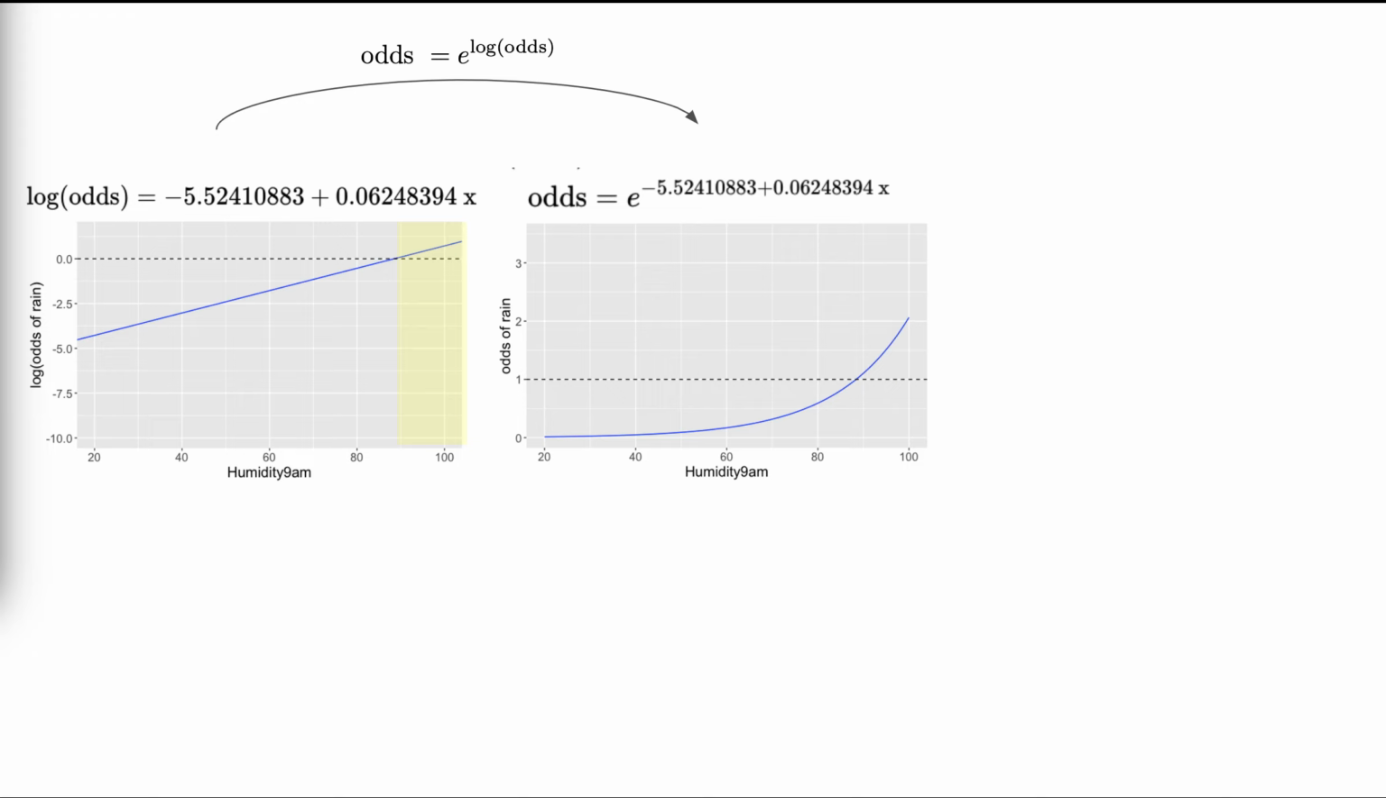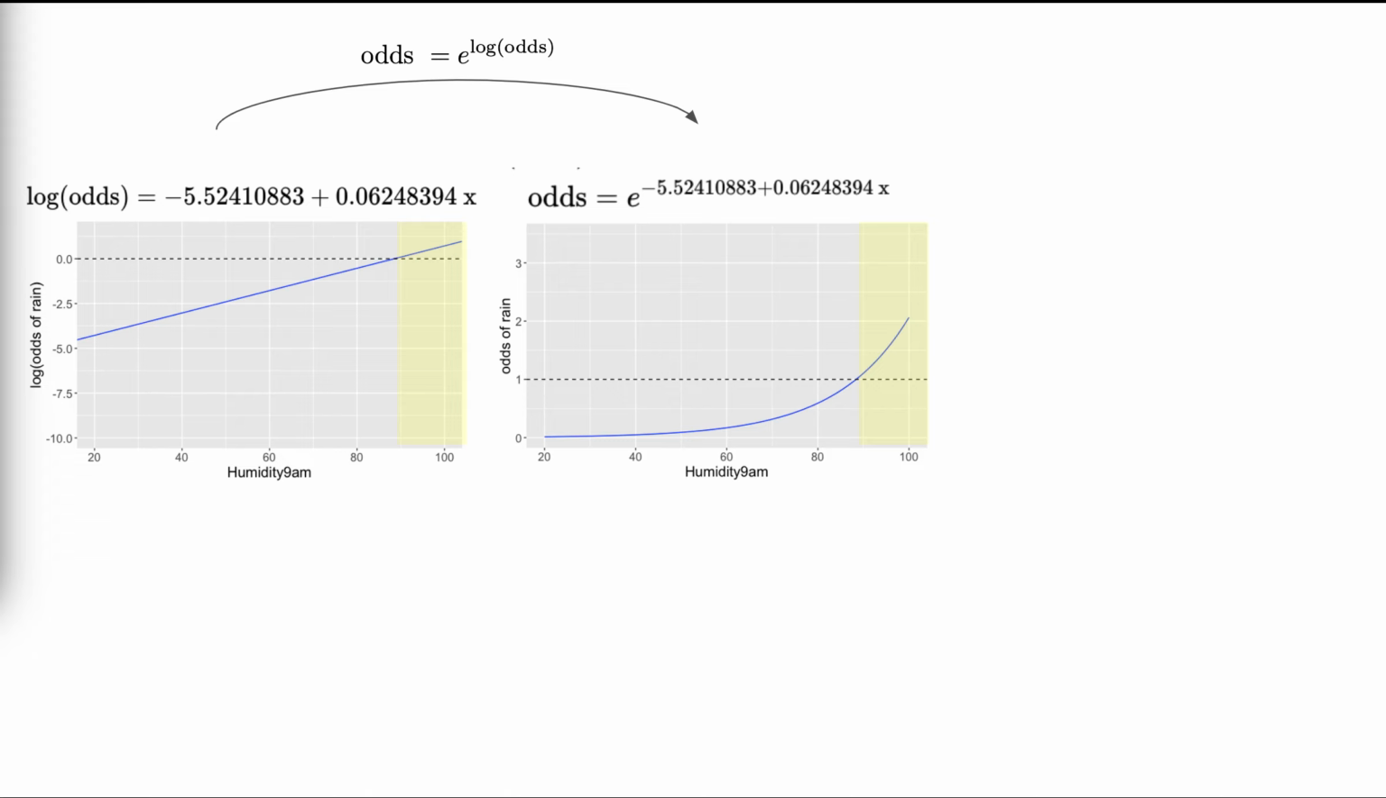For example, note that when humidity level is roughly 90% again, the odds of rain are roughly 1 to 1. And when there's nearly 100% humidity, the odds of rain are roughly 2 to 1. That is, rain is roughly twice as likely than not.